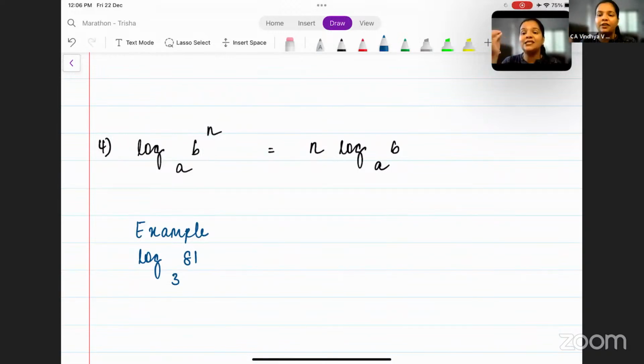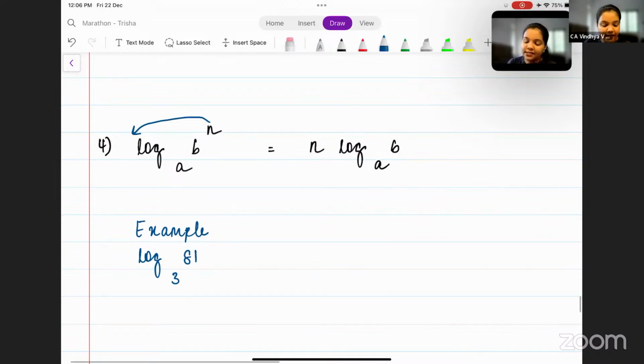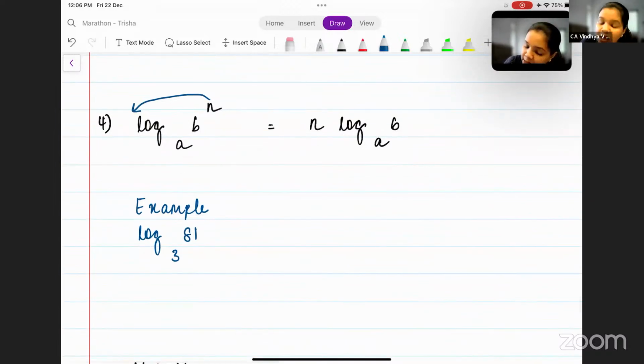Next, when b has a power, this power can simply be shifted to the left-hand side, and you can write it as n log b base a. Let us take an example to quickly understand this. Here you have log 81 base 3. Which is the smaller number? 3. Can 81 be written in terms of 3? Yes, 3 to the power 4.